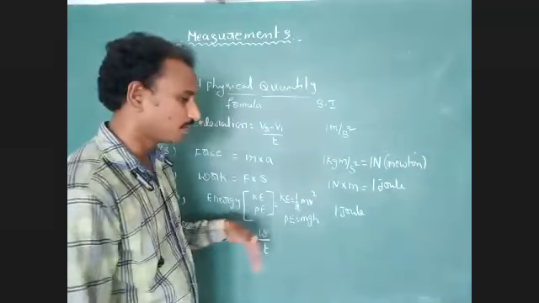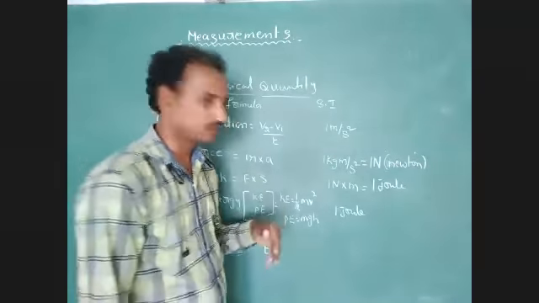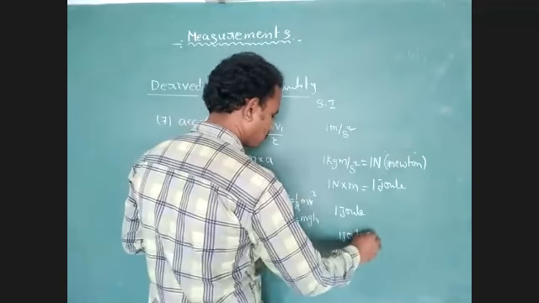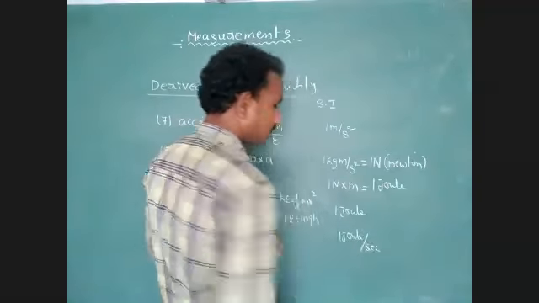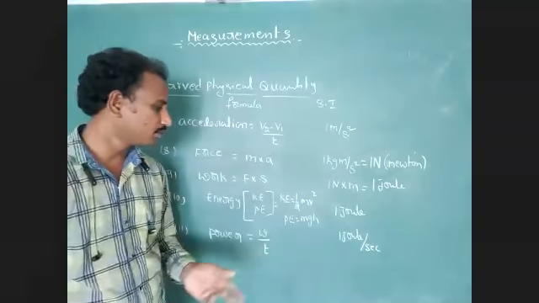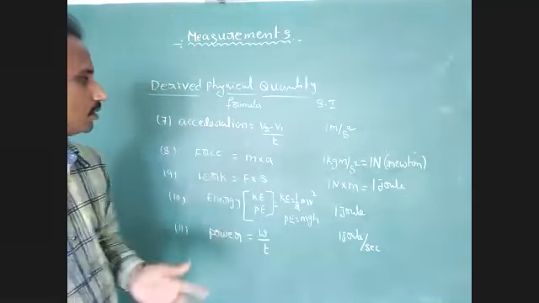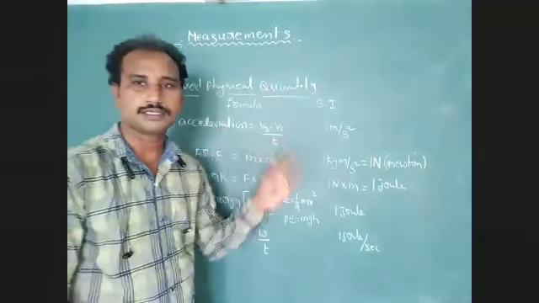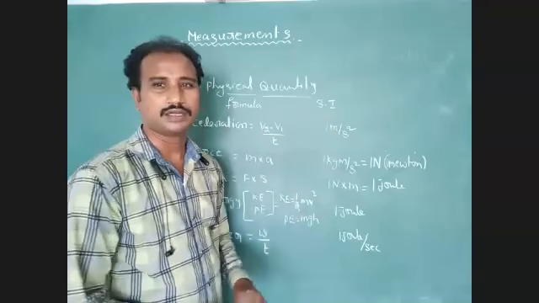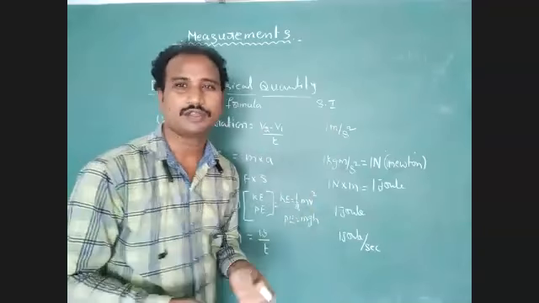Units of power in SI system: 1 joule per second. Okay students, the SI unit of power is 1 joule per second. Note down these physical quantities, formulas and standard units. Next, I will explain 3 more physical quantities. Those are also very important for us.